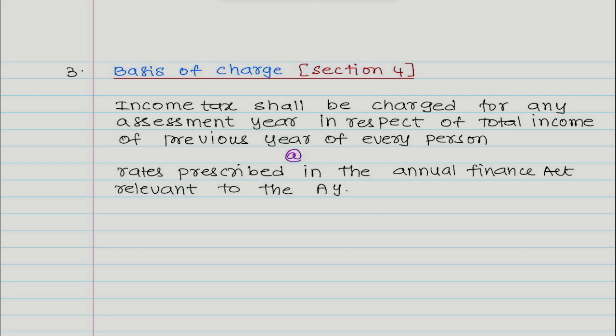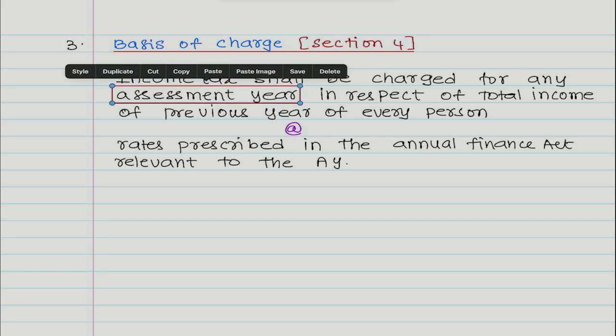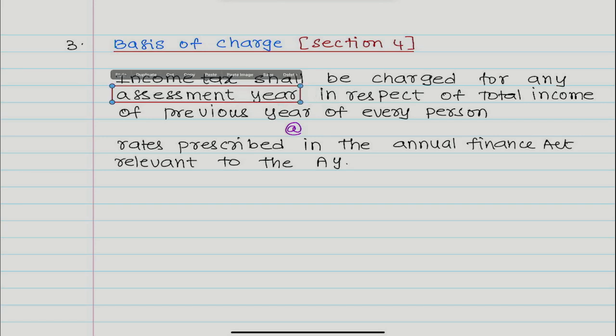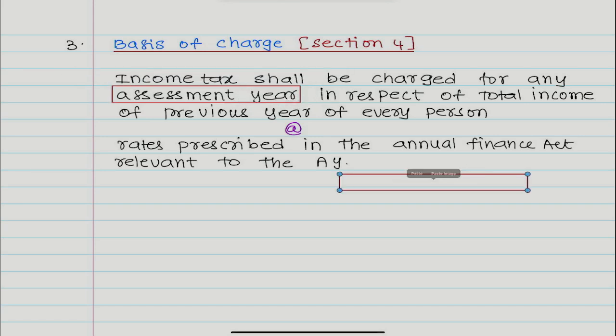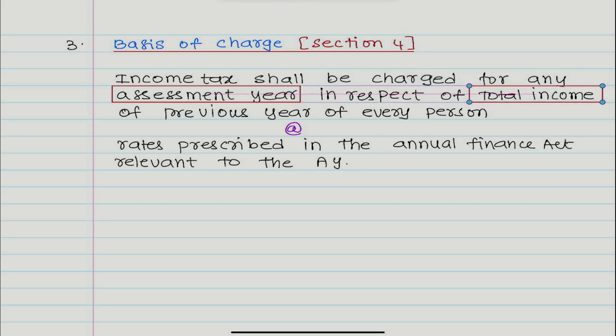Here I have one small point. Please see here. What is this word? Likewise, there is another word.